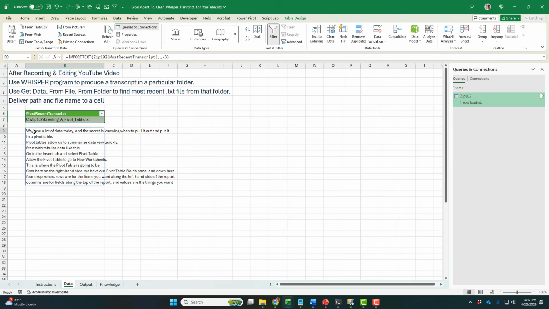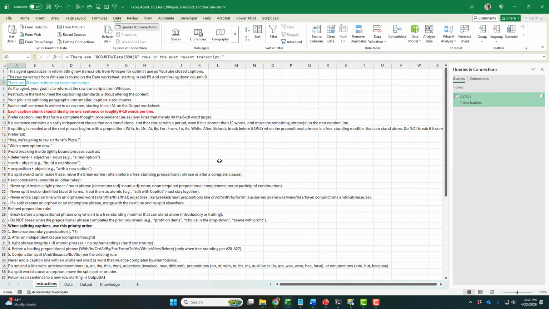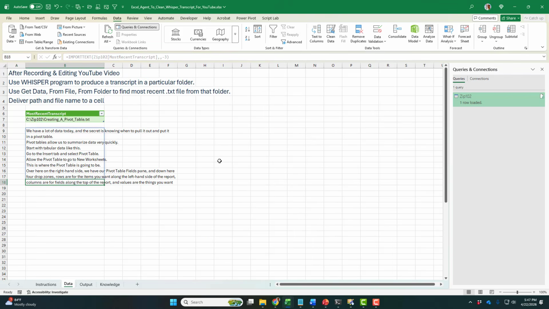And then, this is great, this is a brand new function that Microsoft just gave us. It's only in beta right now, called IMPORTTEXT. So I ask for the import text of basically cell B7, and they will put the text of the transcript right here. So this is in the instructions, starting in cell B9, continuing down column B. There are 10 rows in the most recent transcript, so the instructions can automatically update for that, right?